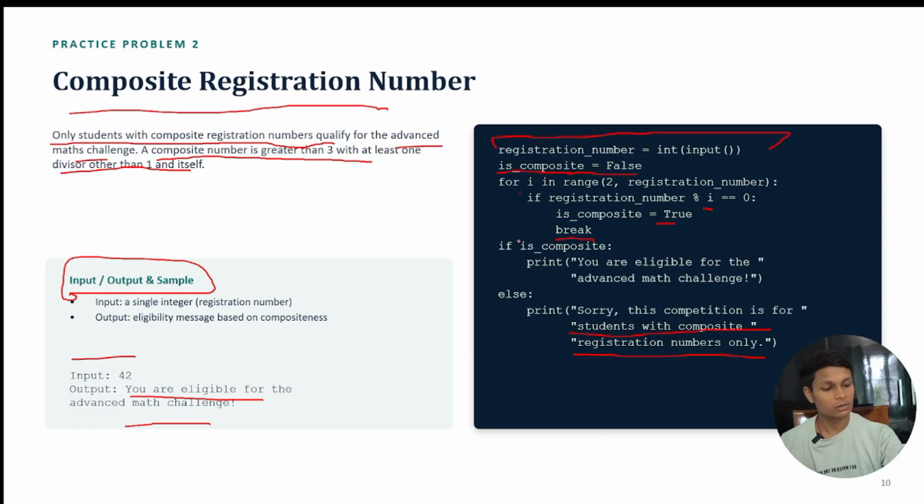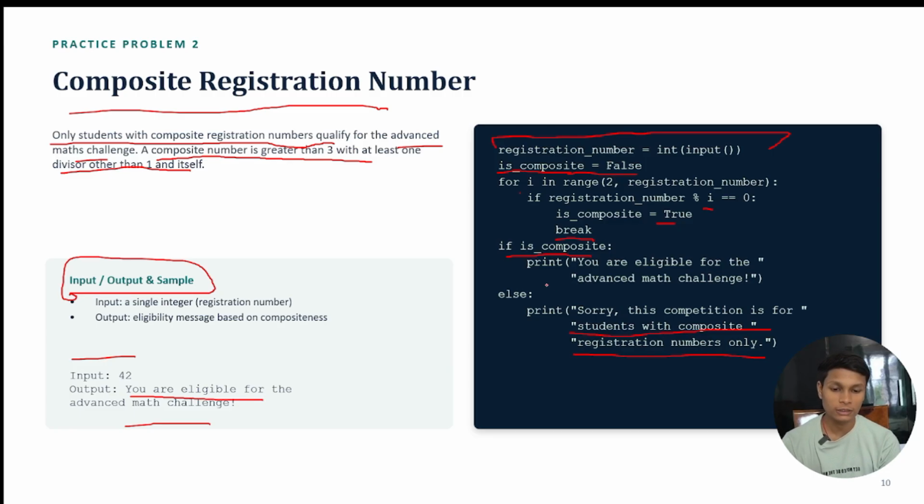So after checking all this, we are going with if is composite. What does this thing mean? This means that if the condition was false, then the else part works, and if the condition was true, then the if part works.